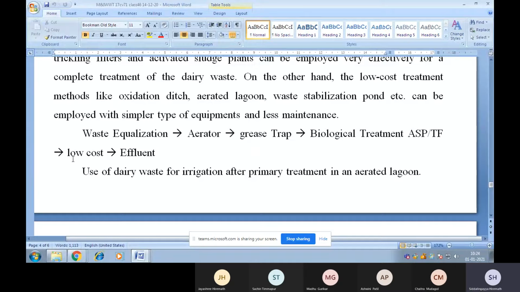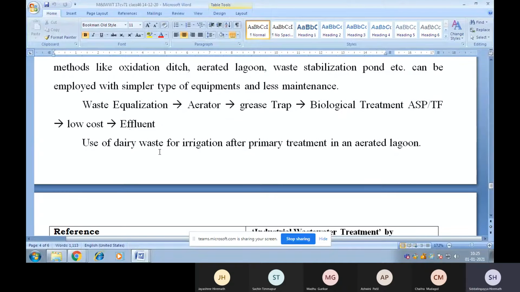After this, you can subject the wastewater to one of the low-cost treatments, which may be an oxidation ditch or lagoons, etc. Finally, the treated effluent can be discharged directly into natural water, or sometimes it can be used for other purposes like gardening, or also for growing crops.